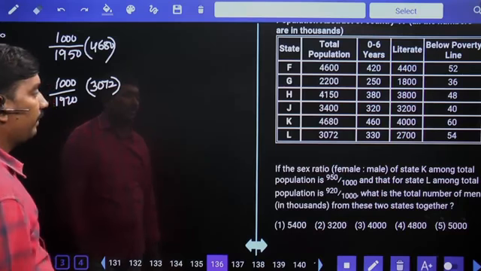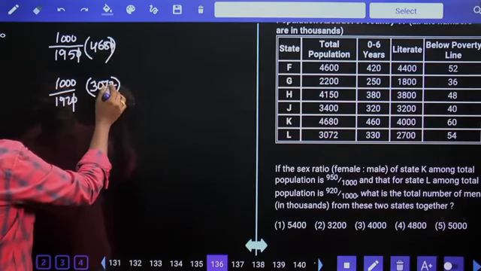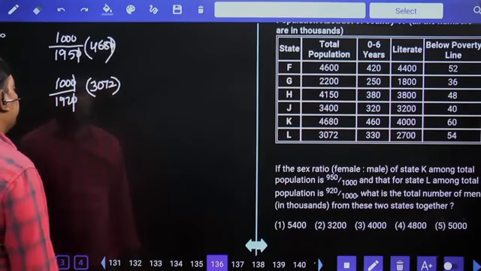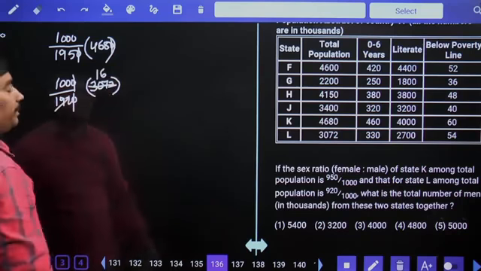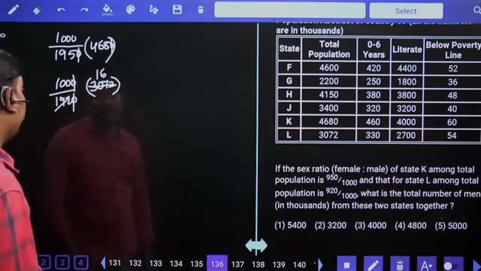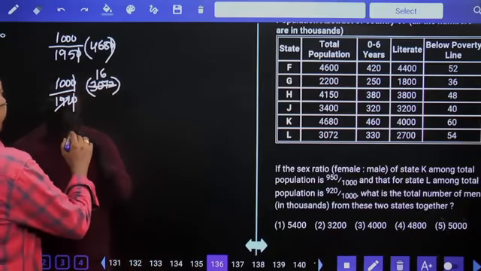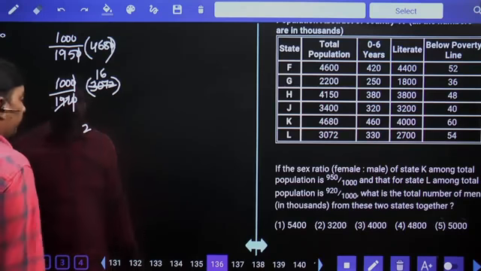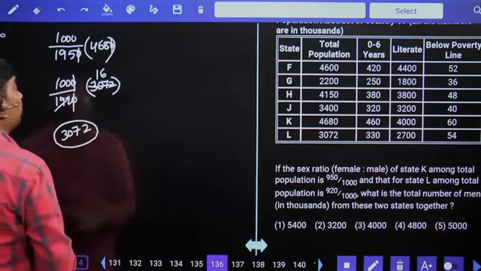Total how much we need to find? 0 0 gets cancelled. 192, 16 times 3 is 48... 3072 is exactly 16 times.